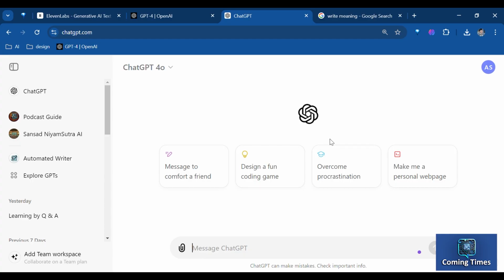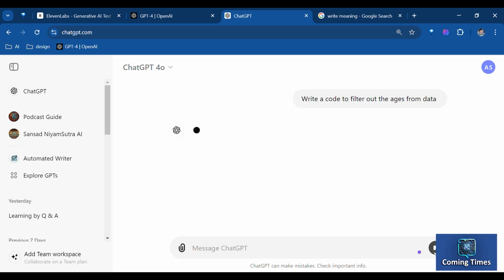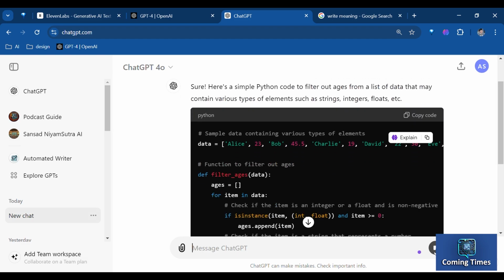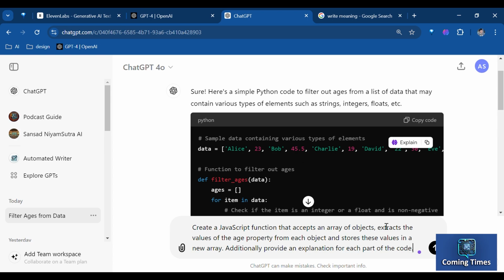Here are some examples of how you could write a clear prompt. So for example, we have this prompt here which says, "Write code to filter out the ages from the data." And if you run it, you would have no idea which language it will come up with. So let's see, here it is using Python, and I actually did not want to use Python here. Okay, so we have lost some tokens as well as time asking this, so in this way we might not get the right responses. This could have been so easily avoided.